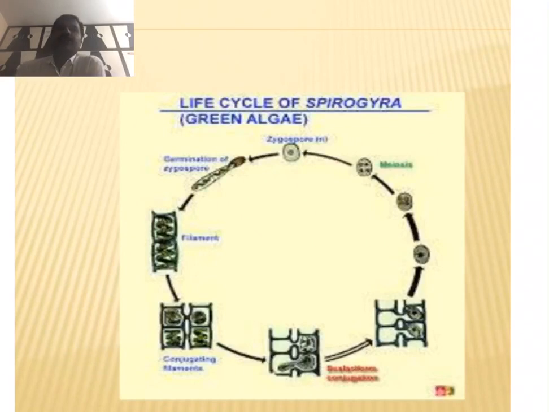In this type of life cycle, both diploid and haploid plants are morphologically similar, but genetically different. In isomorphic alternation of generations, the plant body has two stages. One is the sporophyte stage and the other is the gametophyte stage. The sporophyte stage is diploid and the gametophyte stage is haploid.